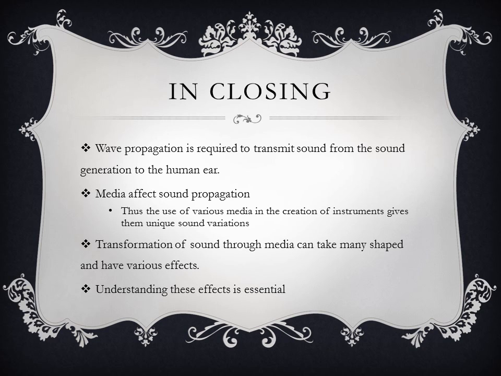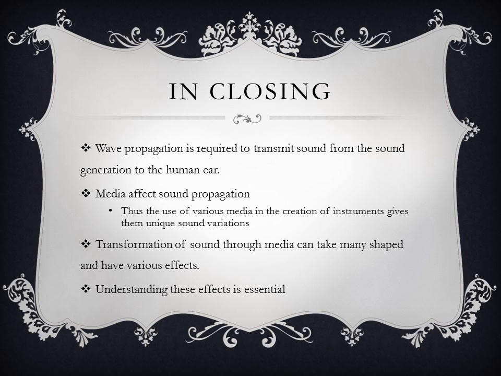So wave propagation is required to transmit sound from the sound generation to the human ear. And the human ear has its own mechanism for propagating the signal into the neuronal sensor that is found in the cilia area of the ear. And media affects the sound propagation. Thus, the use of various medias in the creation of instruments gives them unique sounds and also different tonal qualities.